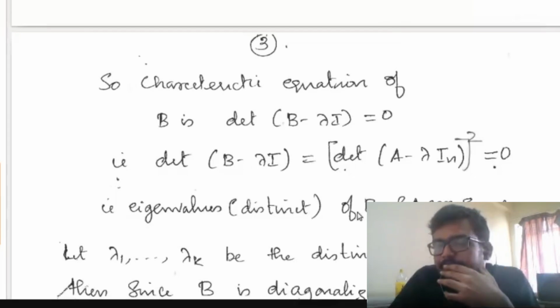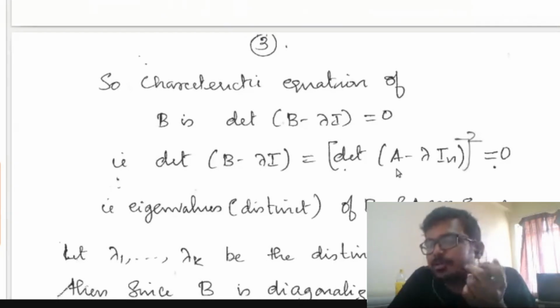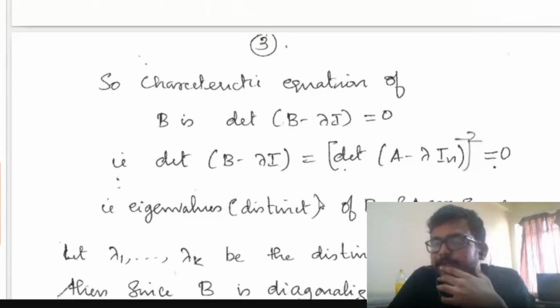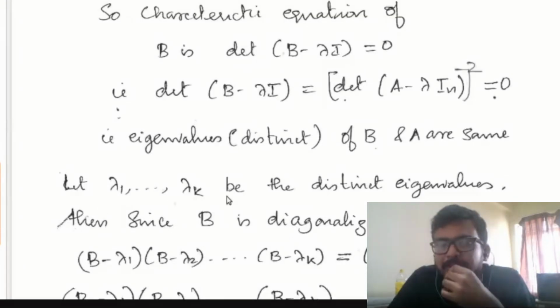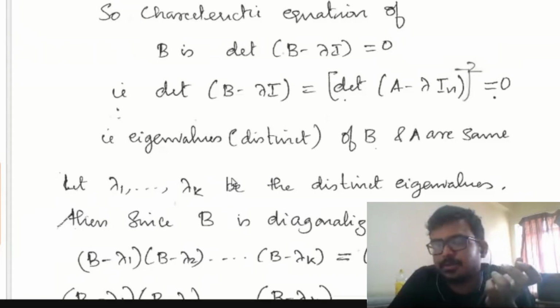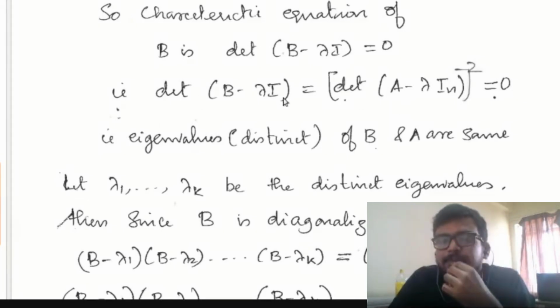So what does that mean? The distinct eigenvalues of B and A are the same. Why? The determinant of B minus lambda I is 0 if and only if the determinant of A minus lambda In is 0. So the distinct eigenvalues of both matrices are the same. Let lambda 1, lambda 2, up to lambda k be the distinct eigenvalues. These are the same for B as well as for A, because it is evident from this equation.